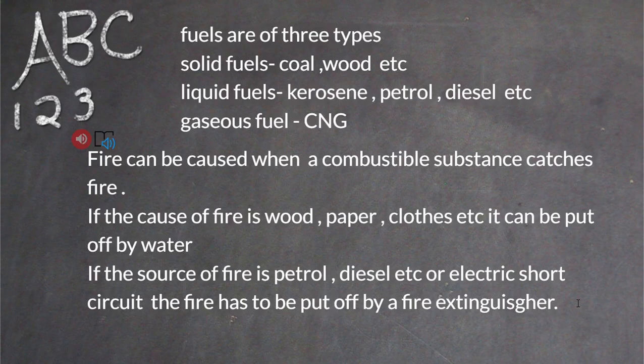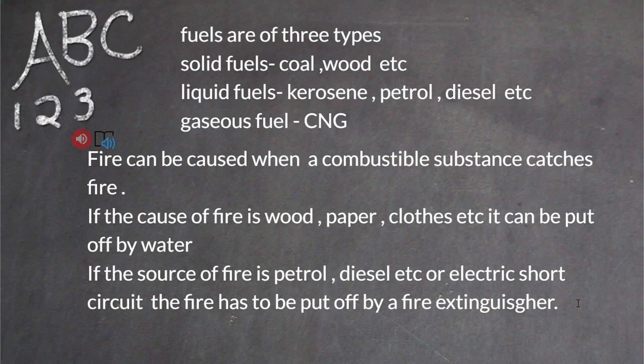Now, we have learnt previously that fuel is a substance which is combustible. And the combustible substance which gives heat energy on burning is called fuel. So you have three types of fuels: solid, liquid and gaseous. Solid fuel examples are coal, wood, etc. Liquid fuels are kerosene, petrol, diesel, etc. And gaseous fuel is CNG.